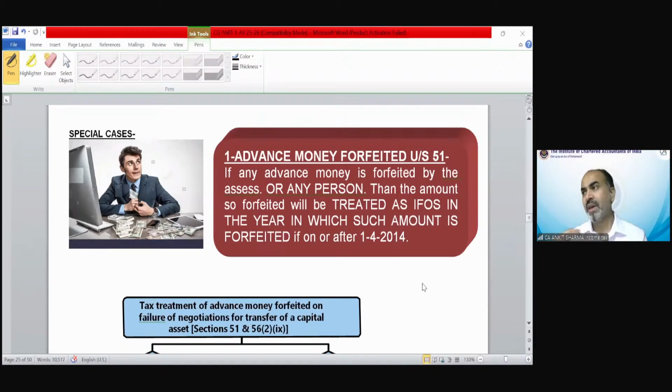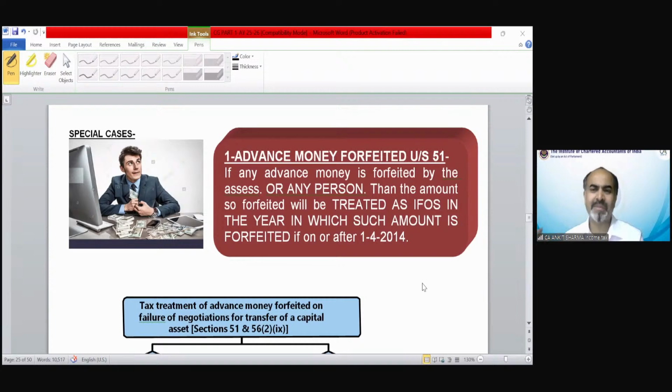So suppose somebody has given me 1 lakh rupees as advance money and within a certain time he says that I will get the registry done and I will pay you the rest of the money. And he is not able to do that. So I kept his money and I have forfeited that money. Then that amount is going to be taxable under income from other sources and I have to pay tax on this. So that provision has been applicable from 1st April 2014, on or after 1st April 14.